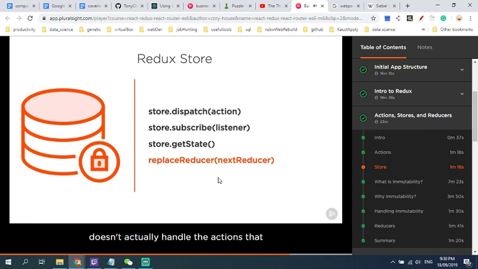The store doesn't actually handle the actions that you dispatch. As you'll see in a moment, actions are handled by reducers. To understand reducers, we need to discuss immutability first. So let's do that in the next few clips.